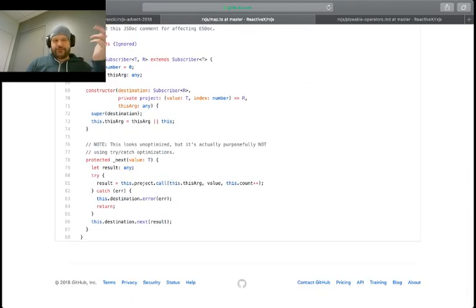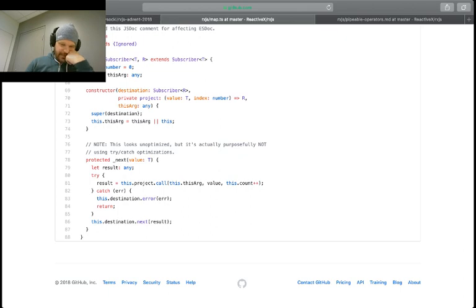But what's always more interesting is the subscriber logic, which is where we usually have all of the goodies for our particular operations. So we'll talk about map and filter today, as those are some of the more common ones.